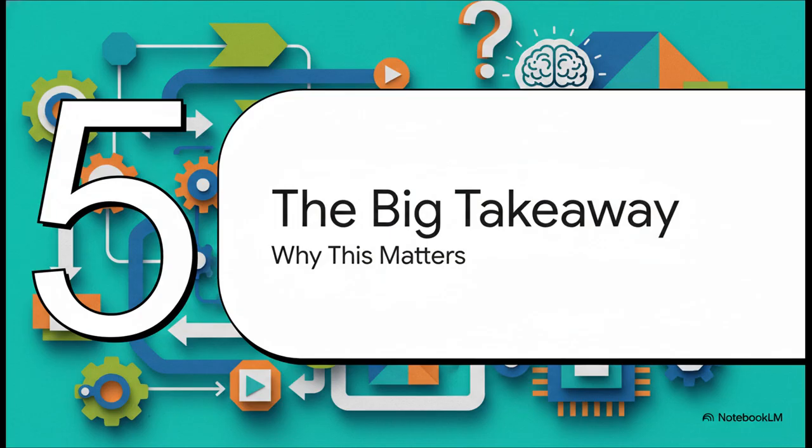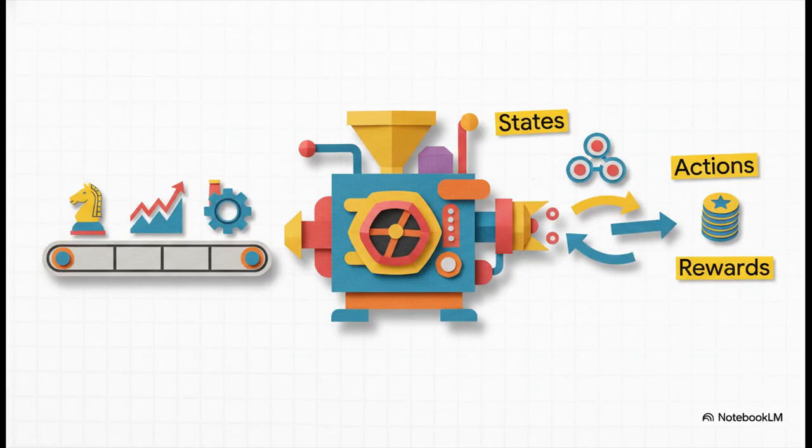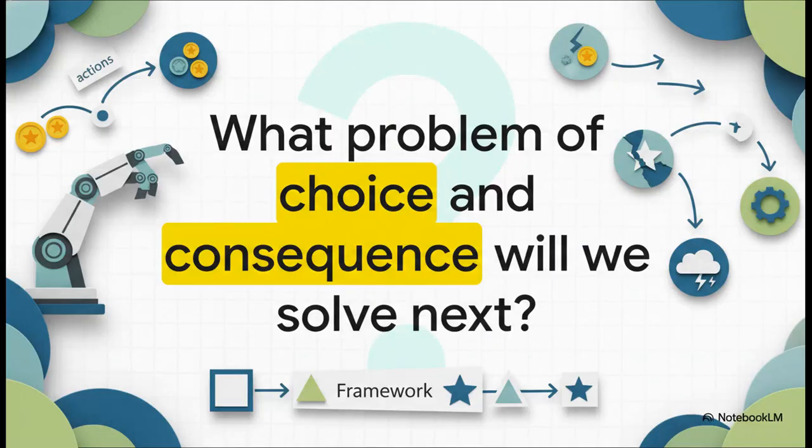So, let's bring it all home. What's the big takeaway here? Why does all of this matter so much? It's this. The MDP is like a universal translator. It allows us to take almost any messy, real-world problem that involves making choices, from winning a game to managing an investment portfolio to running a factory, and translate it into a clean, formal language that a machine can actually understand and solve.